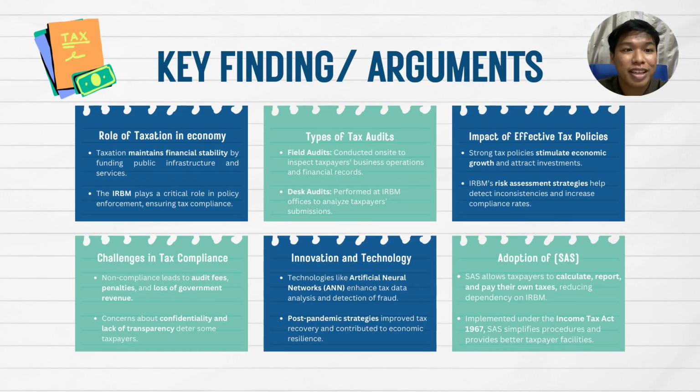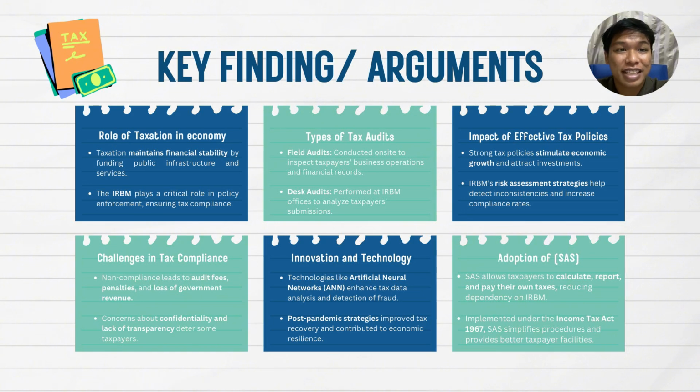Now for the key findings and arguments in this article, we have found 7 key findings and arguments. The first one is the role of taxation in the economy. Taxation maintains financial stability by funding public infrastructure and services. The second one is types of tax audits. It divides into 2 parts, which are field audits and desk audits. The third one is the impact of effective tax policies. Strong tax policies stimulate growth and a strong economy in this country, which is Malaysia.